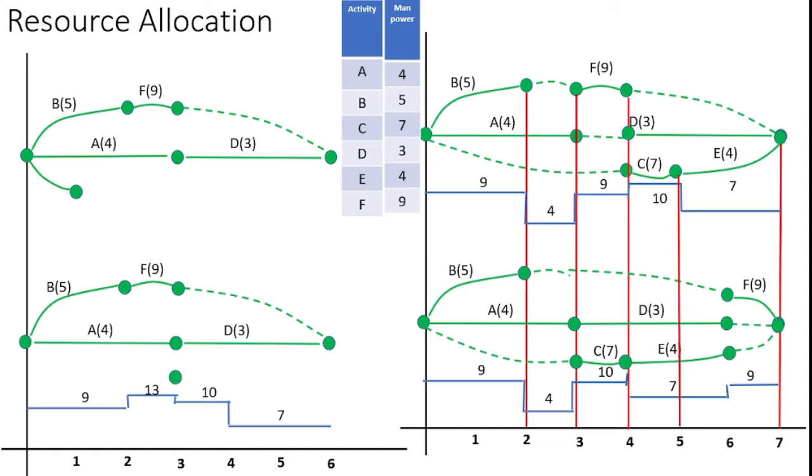After that I can move to the third path, which starts with activity C. C consumes 7 manpower, so here I represented C of 7.